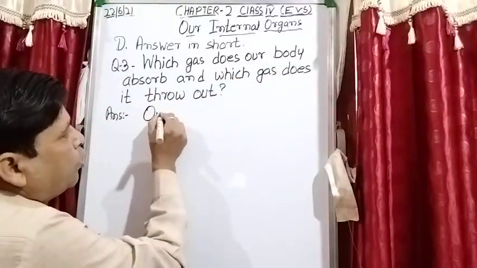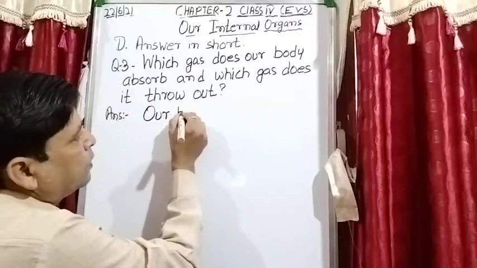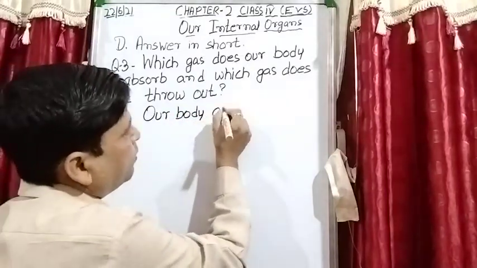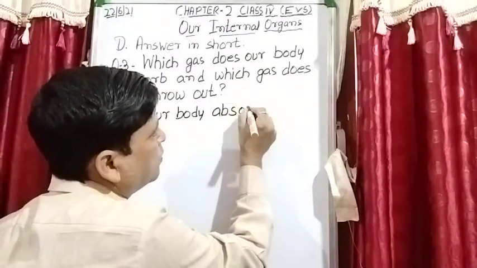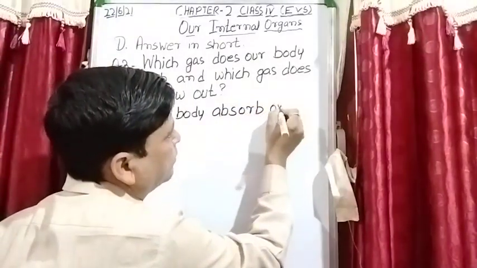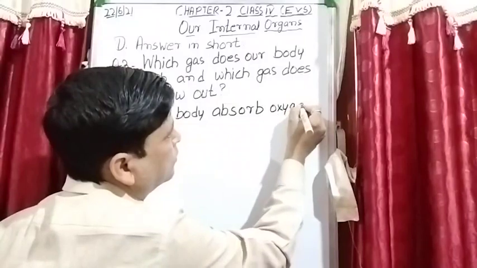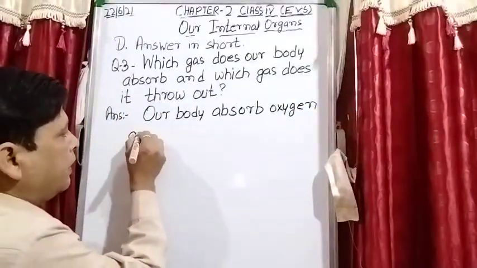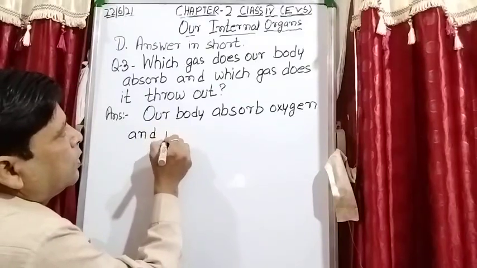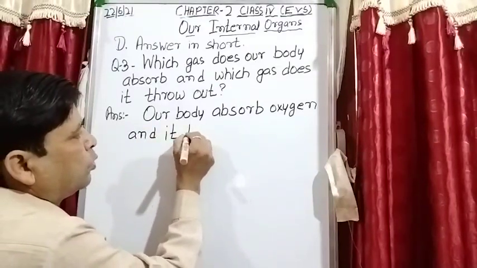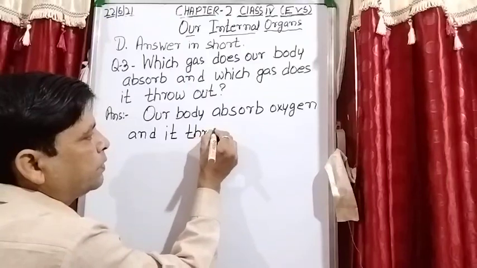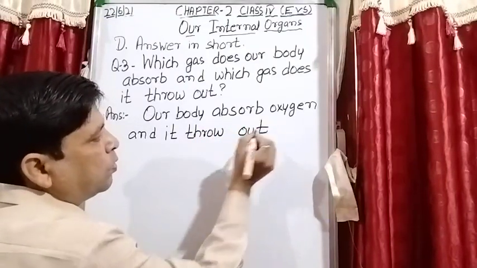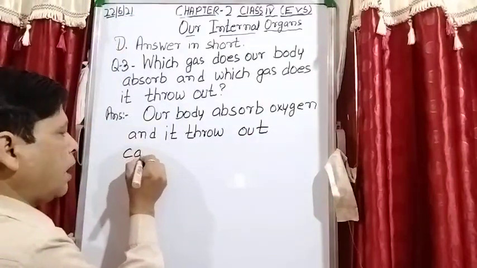Answer: our body absorbs oxygen and it throws out carbon dioxide.